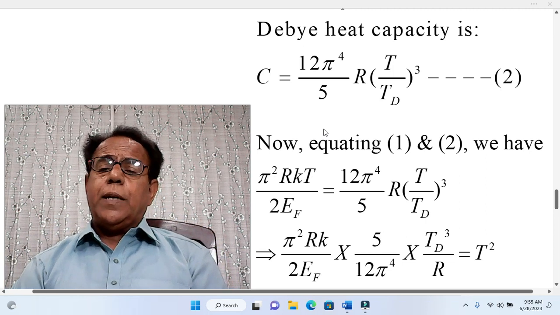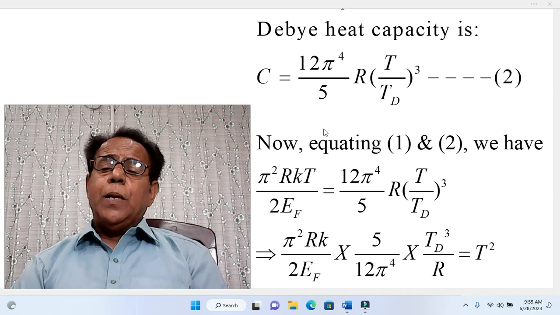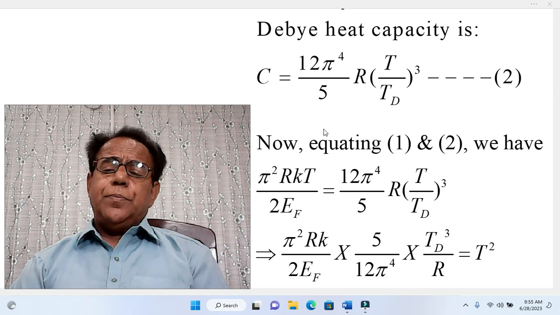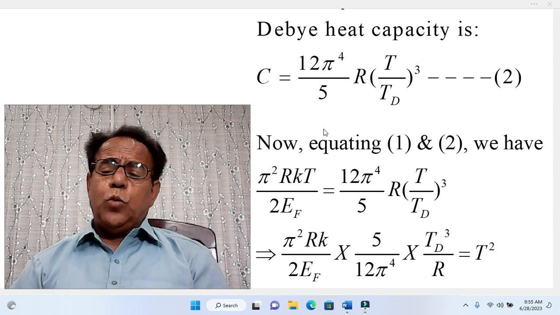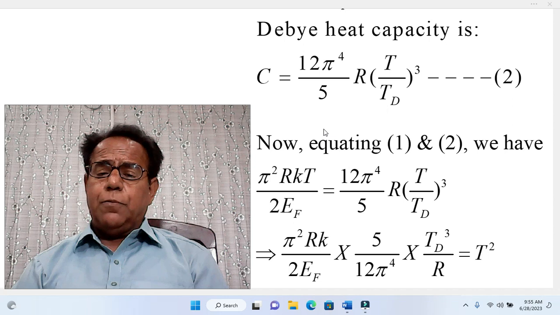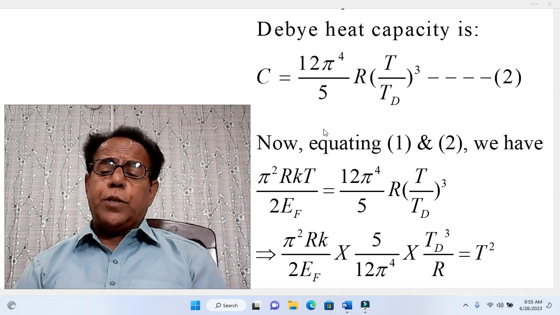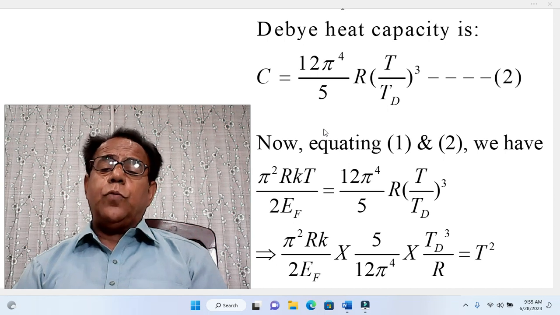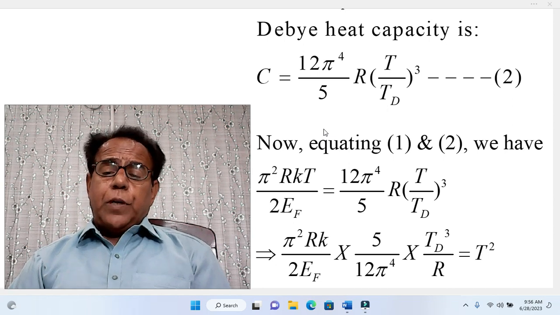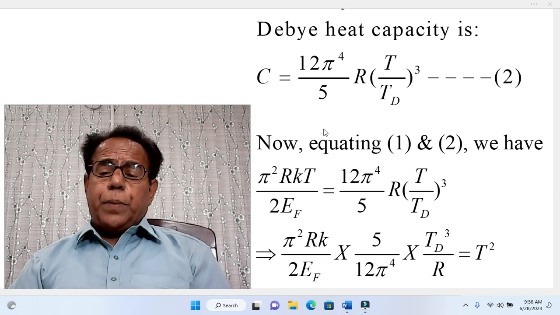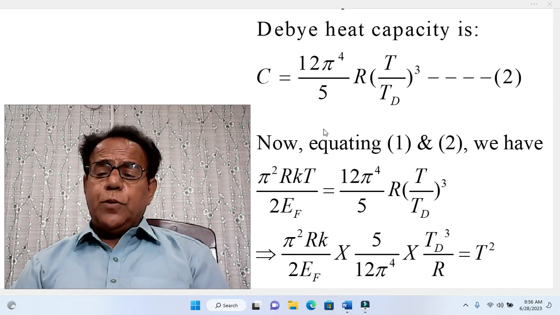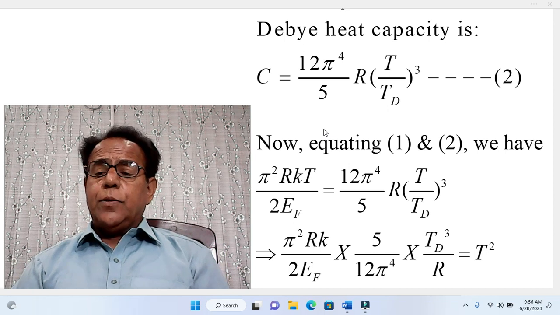Because both are heat capacities, both are equal to C, so we can equate the right hand side of both equations. We have π² R k T over 2 E_F equal to 12 π⁴ over 5 into R into T over T_D whole power 3.